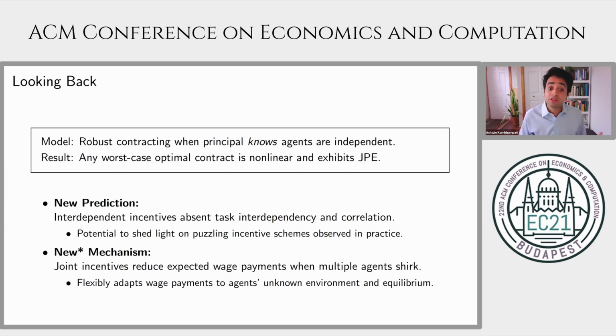This has the potential to shed light on puzzling incentive schemes observed in practice, where we see group compensation for co-acting groups. It also sheds light on a new mechanism, which is that joint incentives, in contrast to the conventional wisdom where we think that team-based pay is good because when Alice does well, Bob gets paid more, the opposite is just true. In the scenarios in which both the agents shirk, the principal is able to reduce expected wage payments to the agents. Put differently, joint performance evaluation flexibly adapts wage payments to agents' unknown environment and the equilibrium that they play.